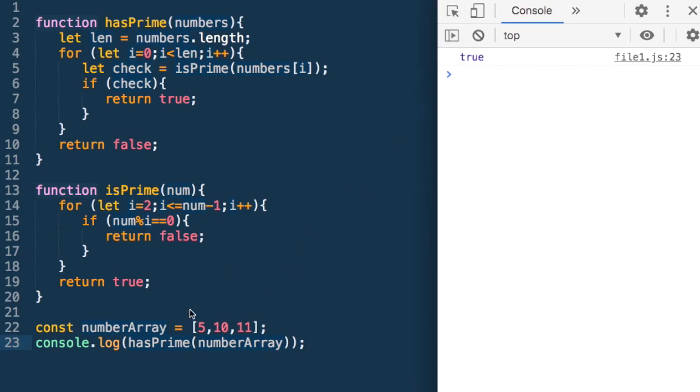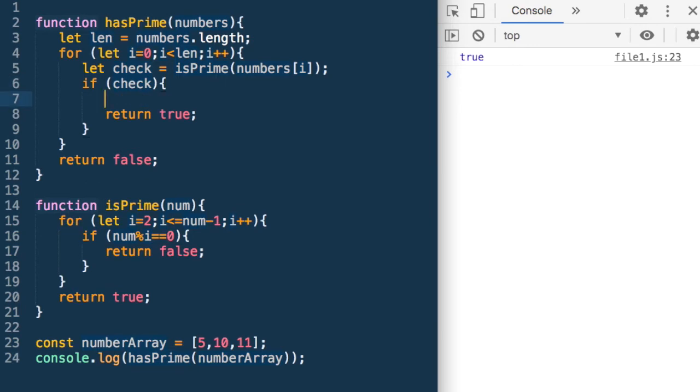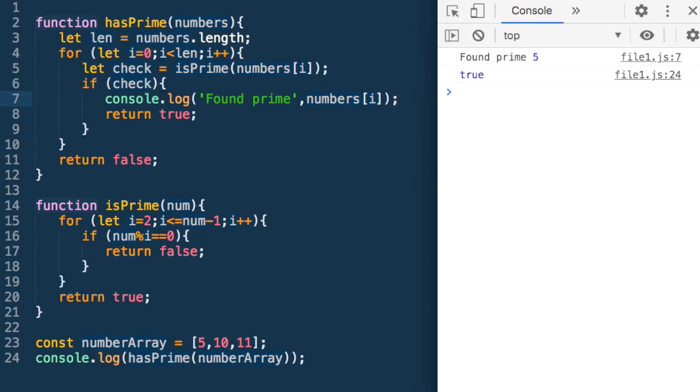Does it have a prime? Yes, 11 has a prime, so it is returning true. Let us also check, put a console.log for which number is it returning true. Console.log found prime, and which number did it find as prime? numbers i. So putting these print statements or console.log help us figure out what's happening better. So it found a prime as 5. So 5 is a prime, yes. So it found a 5 here.